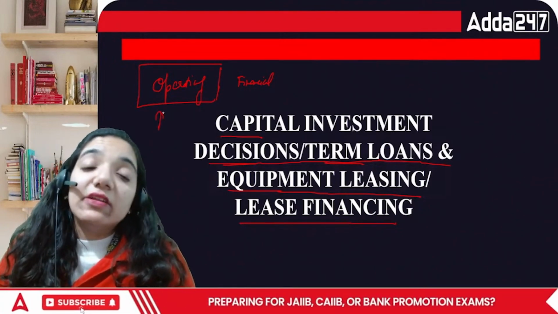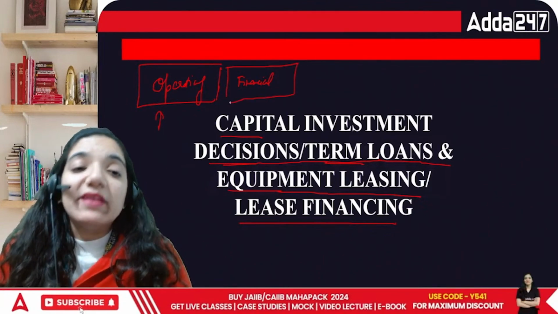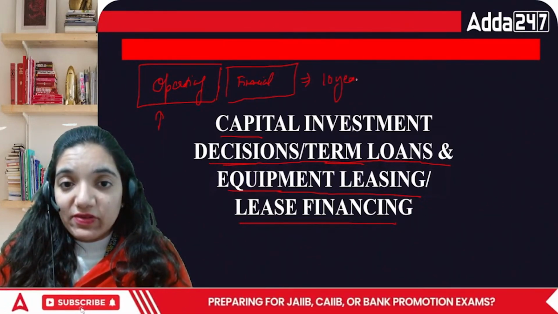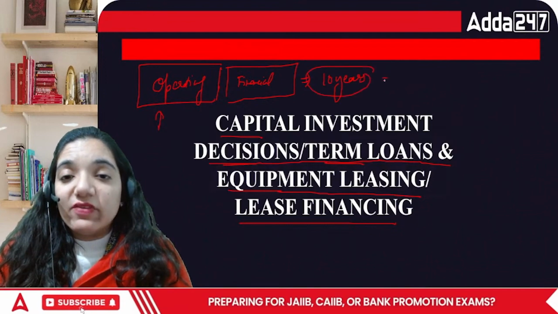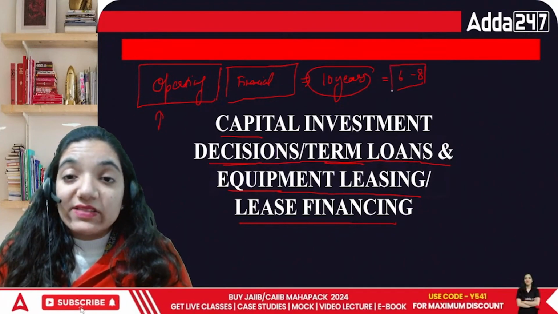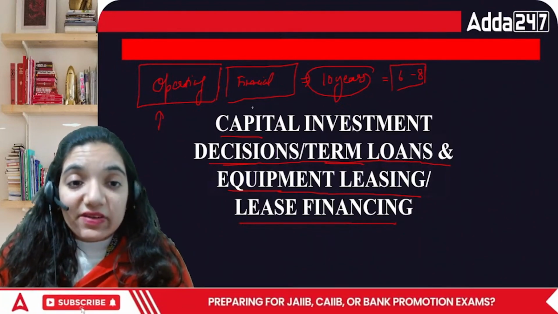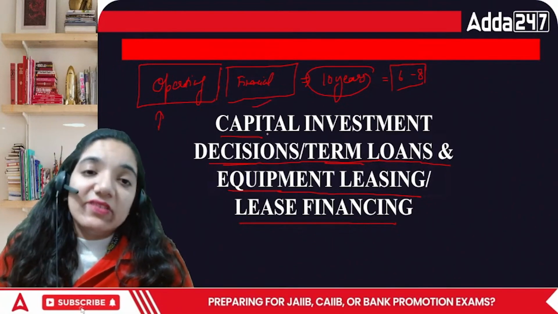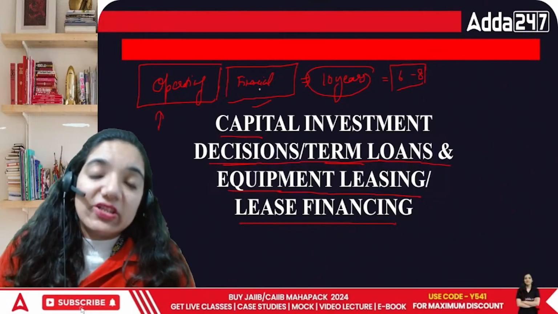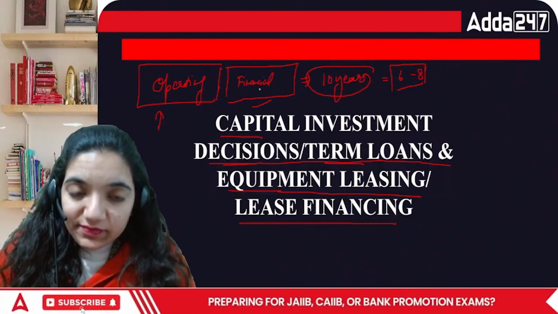And if I take a lease which is for a substantial period of the life of the asset, for example, my asset is of 10 years of life and we are doing it for 6 years or 8 years, then a considerable part of the life of this asset is covered. So technically, that is what we'll be considering here. This is called a financial lease, and the other one is an operating lease.